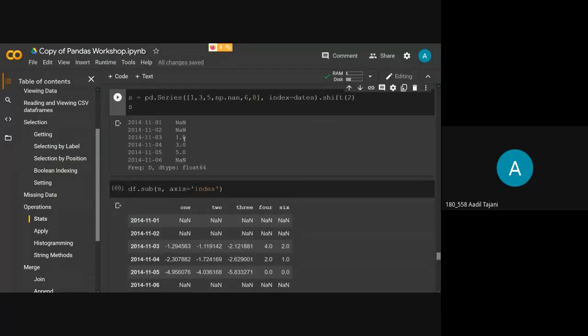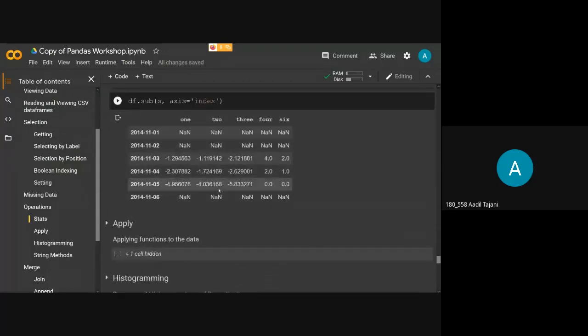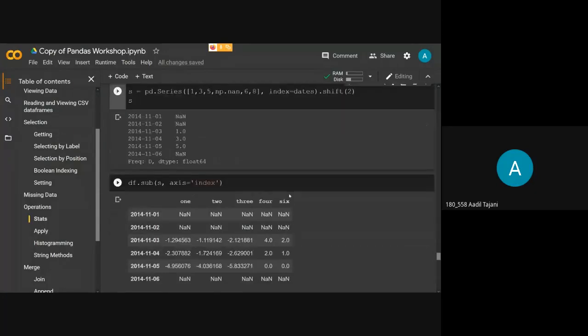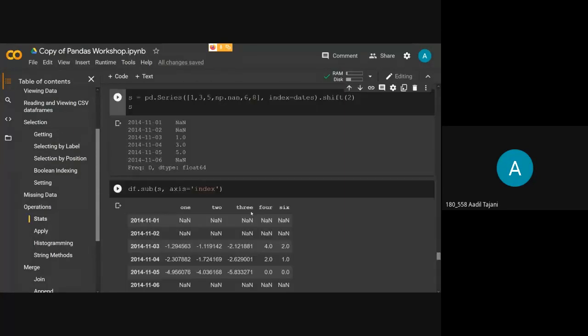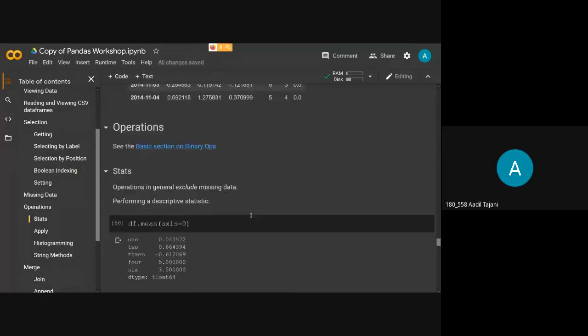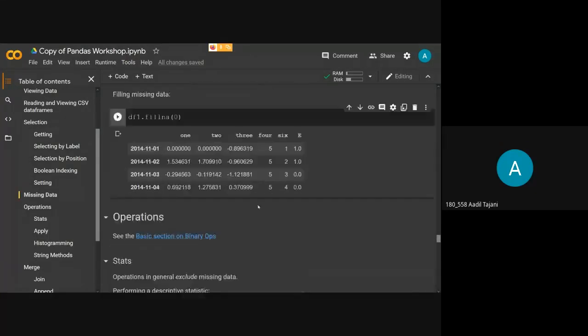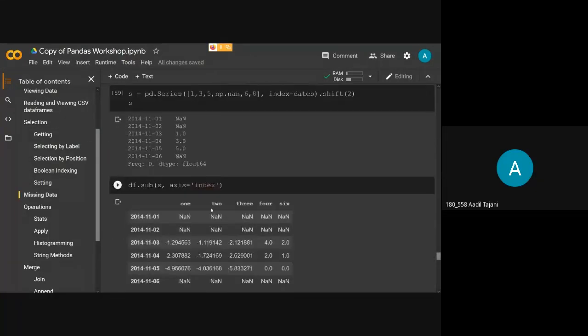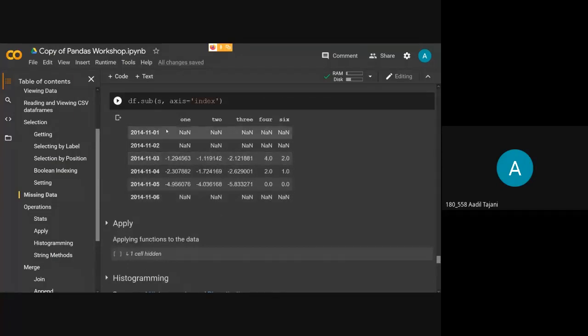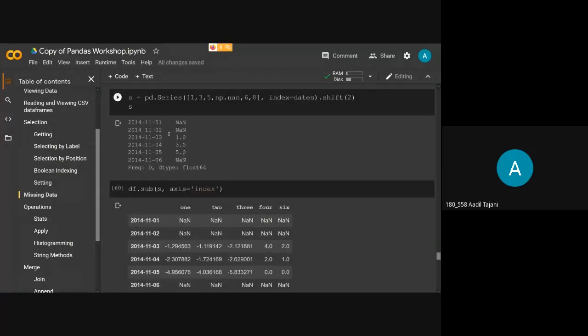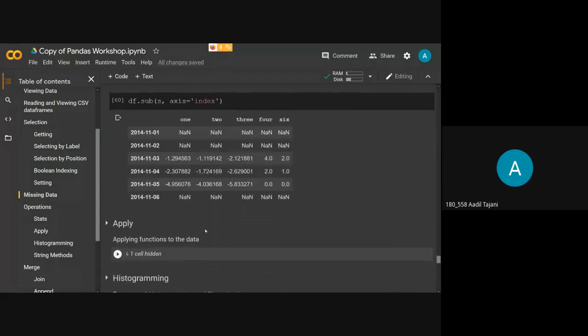But if you have this data and you apply the subtraction operation, it will subtract this data from the original column data. As you can see here, we have the data, and it has given us the data after subtracting this series from the data frame.